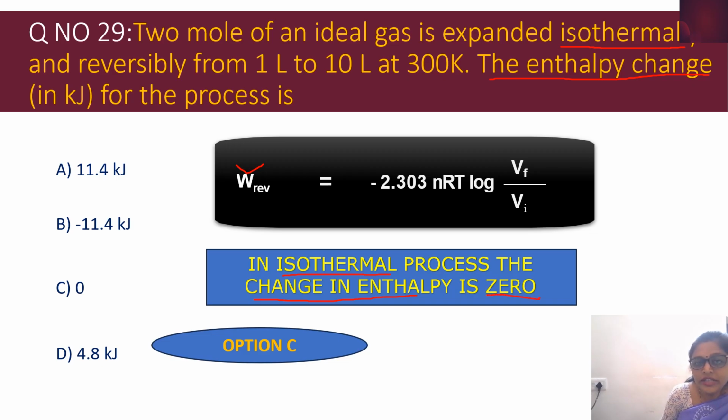So here they have given a symbol. To calculate this one we need more time actually. In the entrance exam, they will try to give data in such a way that the calculation is simple, but here the calculation is going to be a little bit tricky. That's why you have to look at the questions carefully so that we can analyze. There is no need for calculations over here. You can find that the enthalpy change for the process in isothermal condition is zero. No calculations at all. Since they have asked for the enthalpy change, option C is the correct answer.